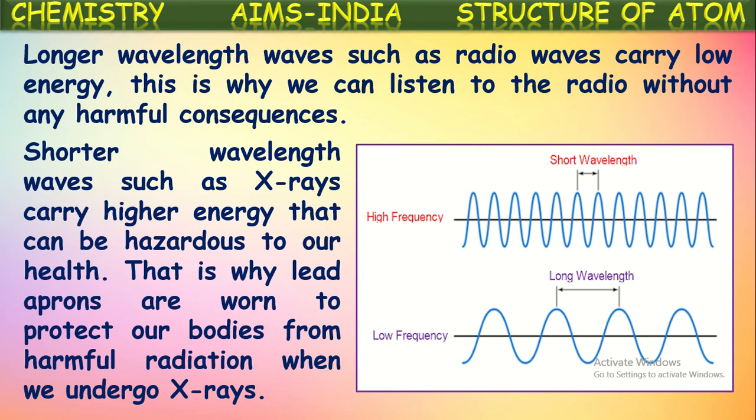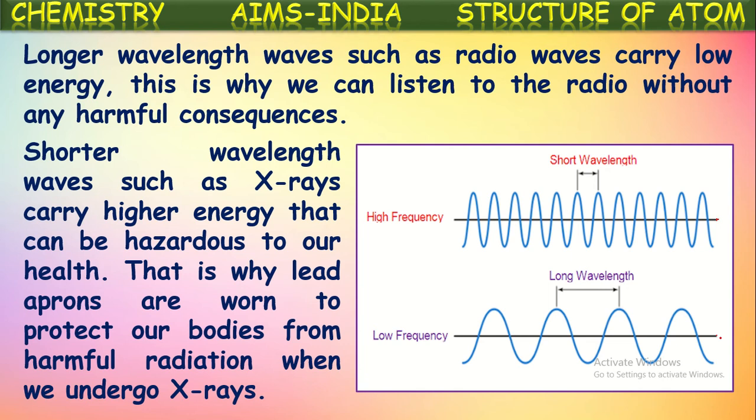That's why generally the people who are exposed to X-rays will be wearing these lead aprons to protect their bodies from these harmful radiations. Okay, see here the relation we can find. This is a wave with a shorter wavelength. This is the wave with a longer wavelength. If we keep a point in the path of these two waves, then if we count the number of waves passing through this point per second, this will be greater for this.